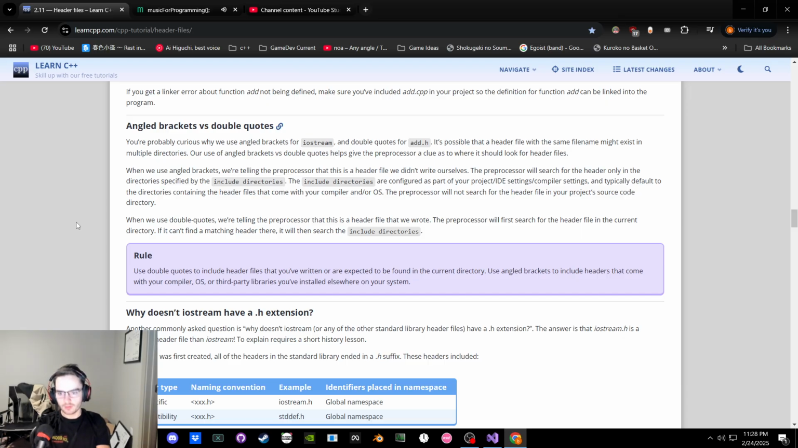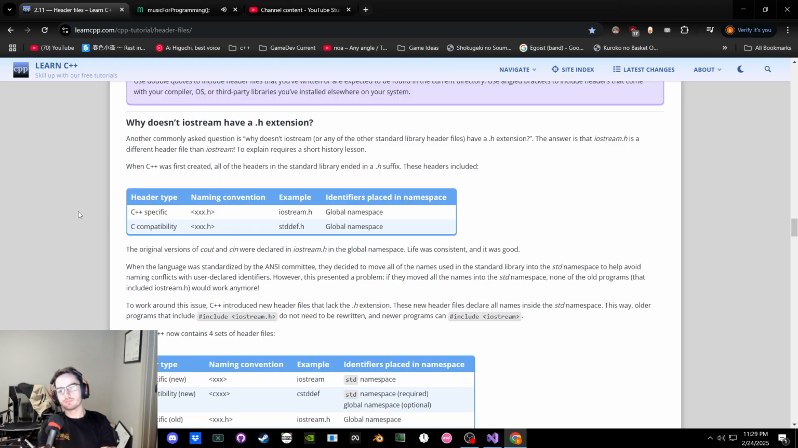All right. Why does iostream have an .h? The answer is that it is a different header file than iostream. Okay, so it means we're not including a .cpp file, we're including a file that is different from a .h file. When C++ was first created, all of them ended in .h. But then, oh, here it is, to work around. What, they ran out of names?